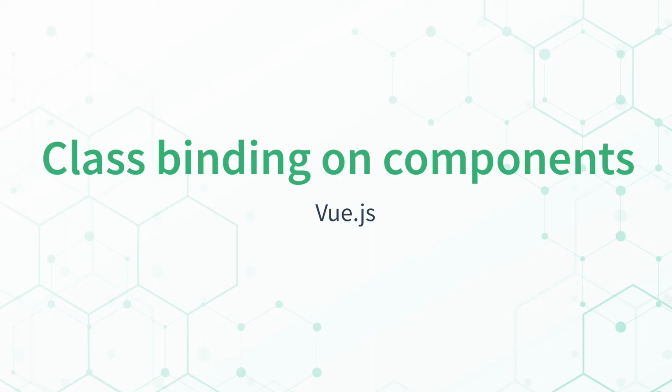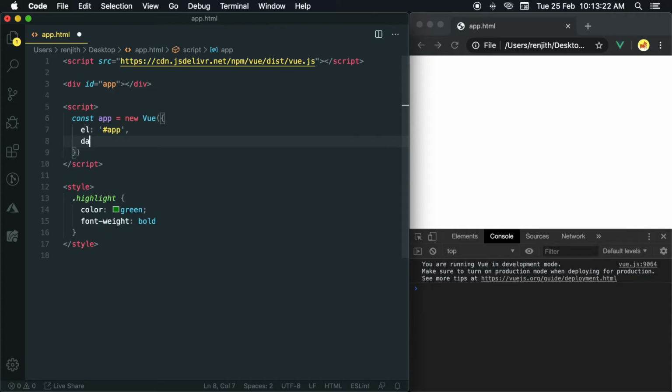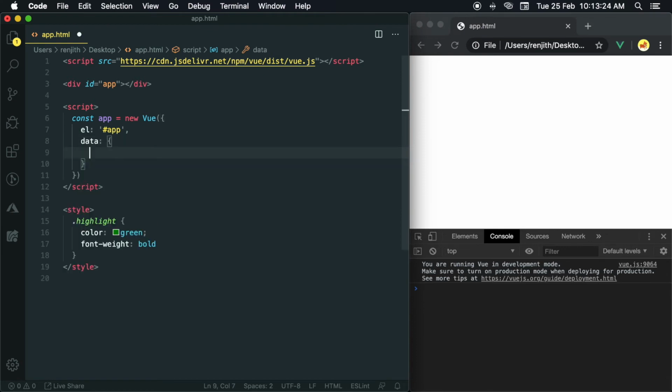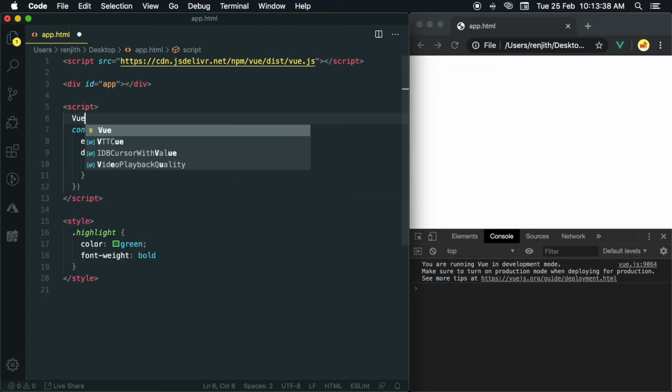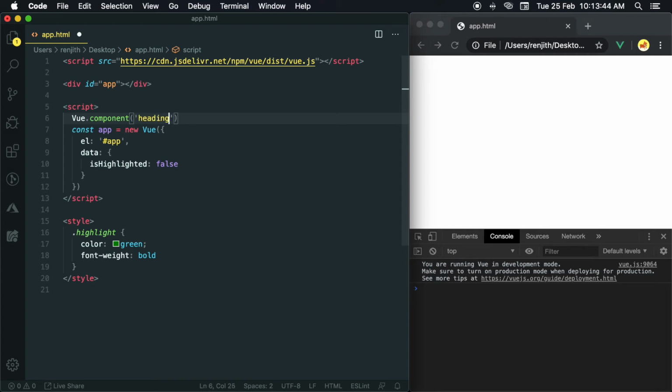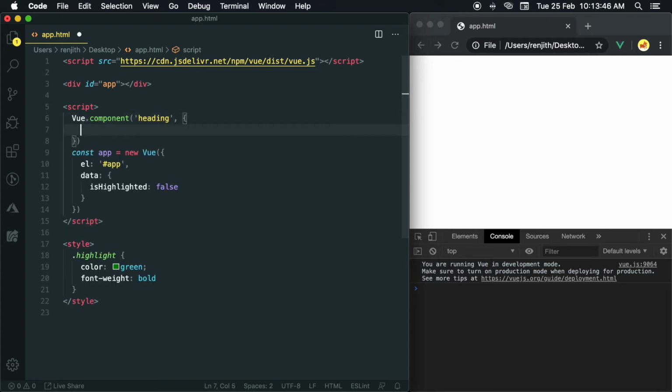Class binding on components. When we add or bind a class to a component, it will be added to the component's root element. Let's see it in action. Create a data called isHighlighted and set its value to false. Create a component with heading as the tag name and set a template with a division wrapper for a heading and paragraph.